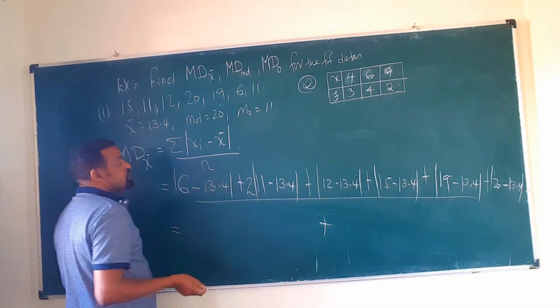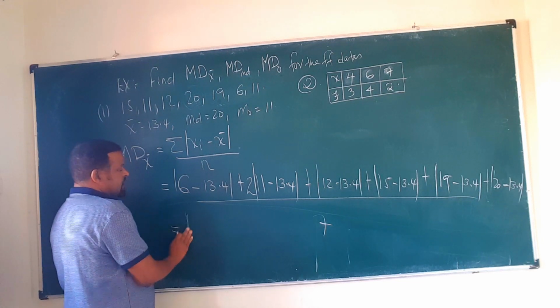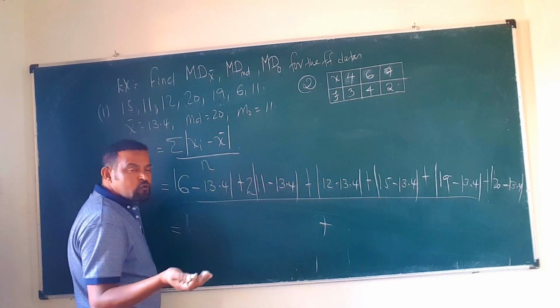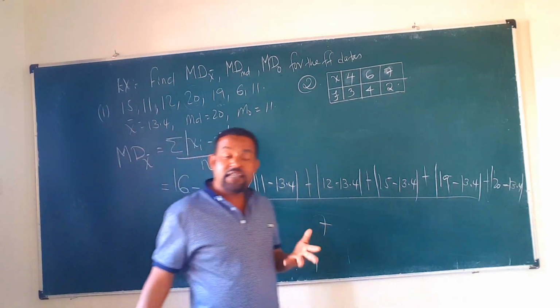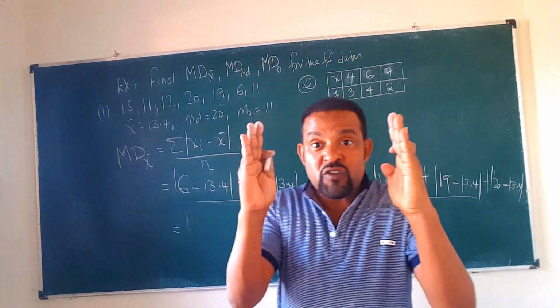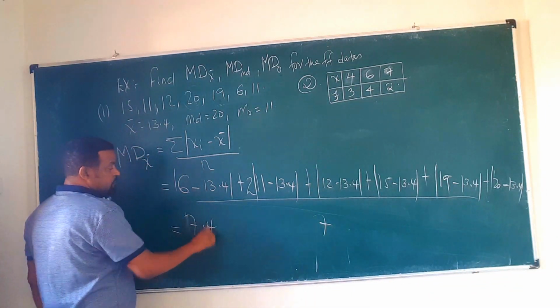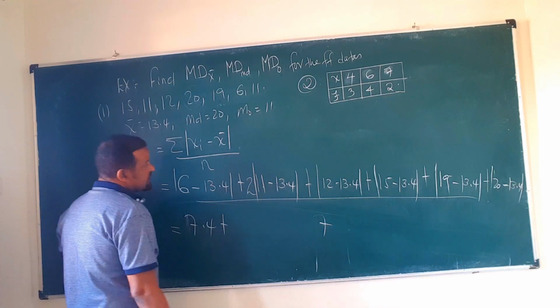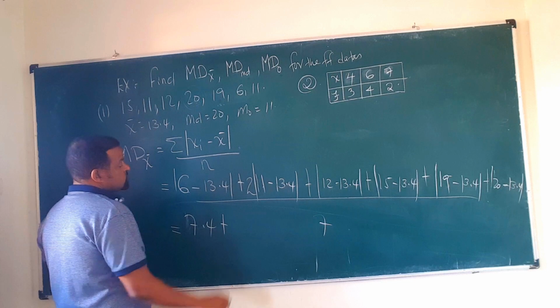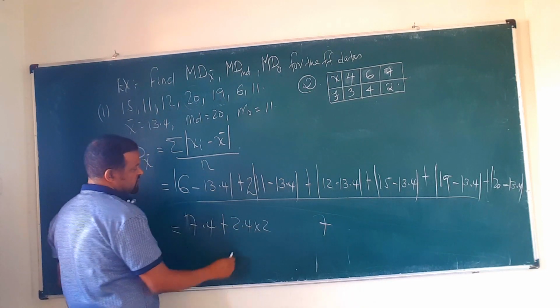6 minus 13.4 is what? 7.4, of course, negative, absolute value of. Since it is under absolute value, we take it as positive. Now 6 minus 13.4 is negative 7.4, but because it is under absolute value, we take positive. So that will be 7.4 plus, from 11, 13.4 minus is 2.4. So 2.4 times 2 will be 4.8.